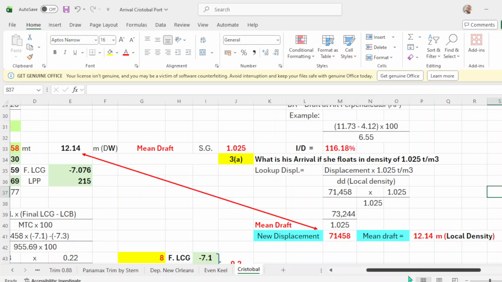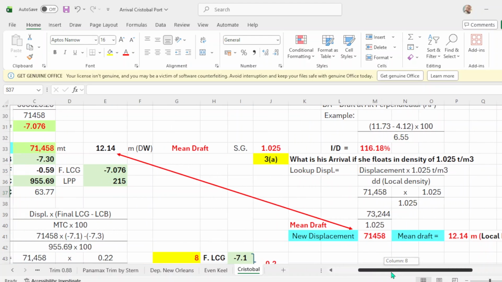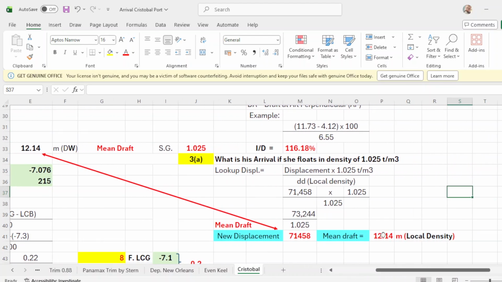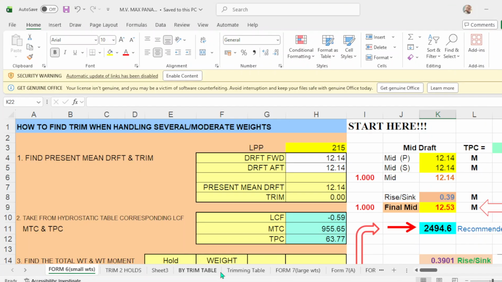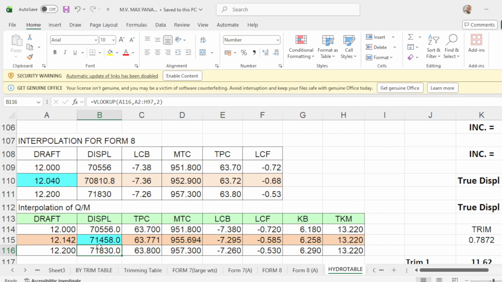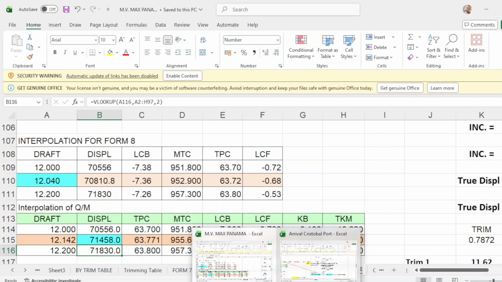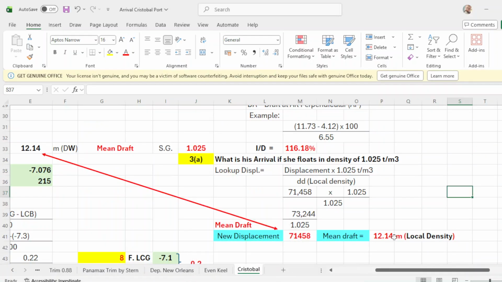The corresponding draft is 12.142, or 12.14. That is the arrival draft in Cristobal.